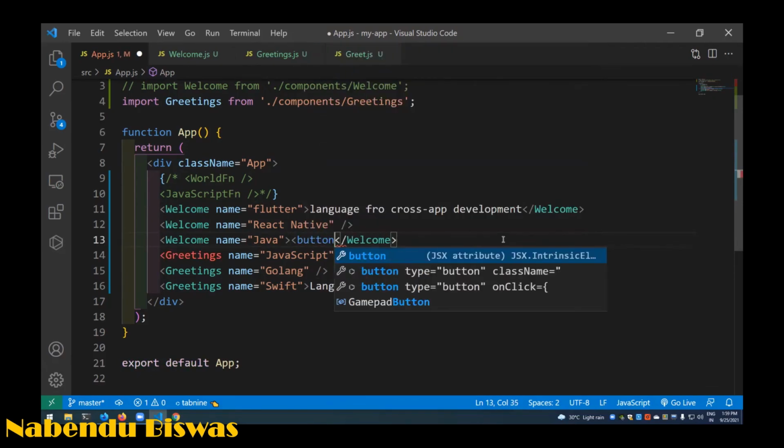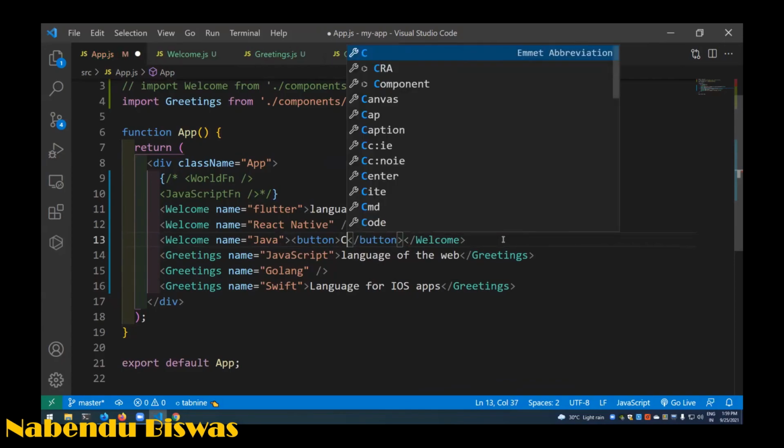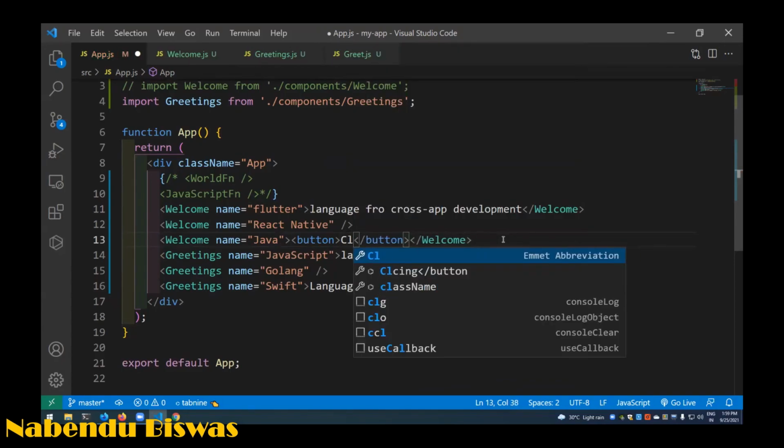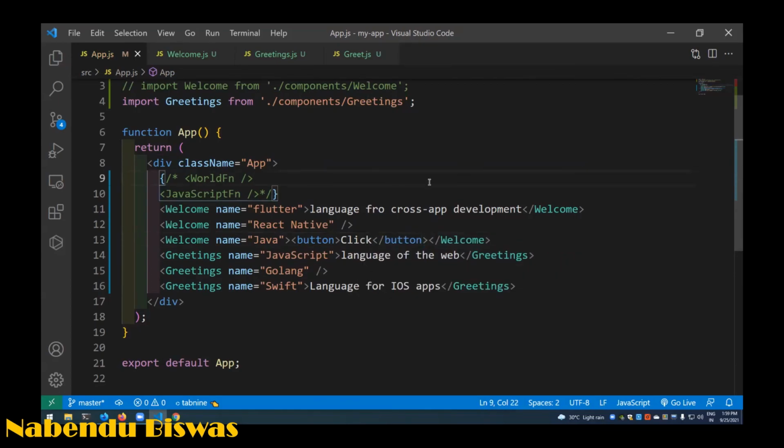I can have anything, another component also inside it. It's not only text. So this is all I have done.